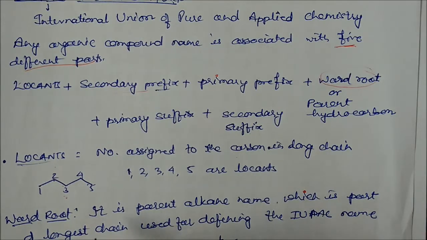What is a word root? The word root is the parent alkane name, which is the part of the longest chain used for defining the IUPAC name. Suppose this chain has carbons 1, 2, 3, 4, 5. So this is a 5 carbon chain, and it is called pent. Suppose this is 6, then it is called hex. So this is the word root. This is the main one, the main carbon chain in a long chain.